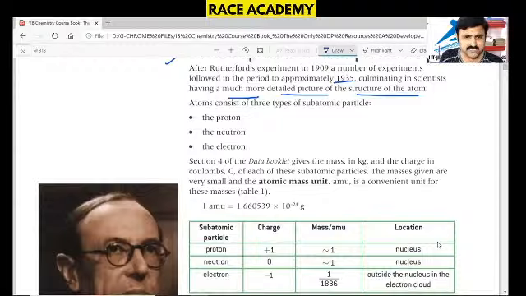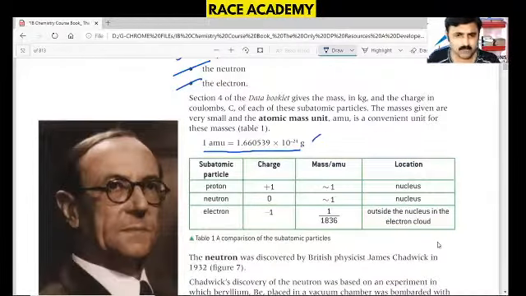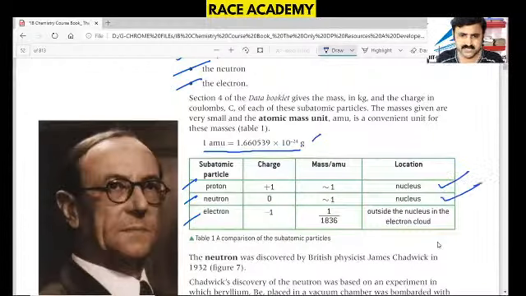An atom consists of 3 types of atomic particles: proton, neutron, electron. According to this data, the atomic mass unit is 1.66 times 10 to the power of minus 24 grams. Charges, masses and locations are given for proton, neutron and electron: proton located in the nucleus, neutron located in the nucleus, electron located outside the nucleus in the electron cloud. And the mass of the electron is 1 by 1836 compared to the proton.